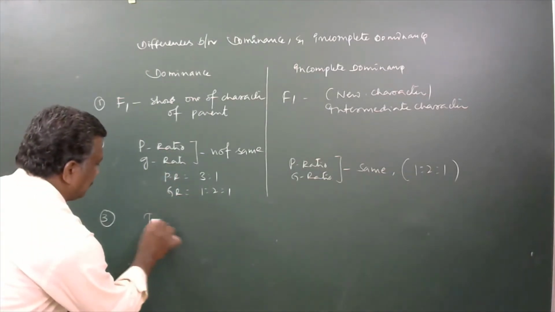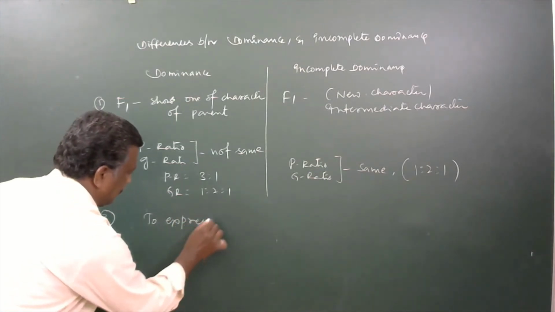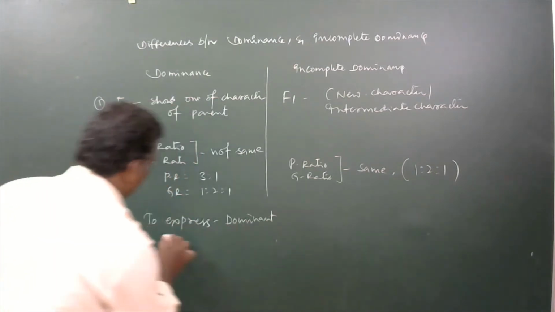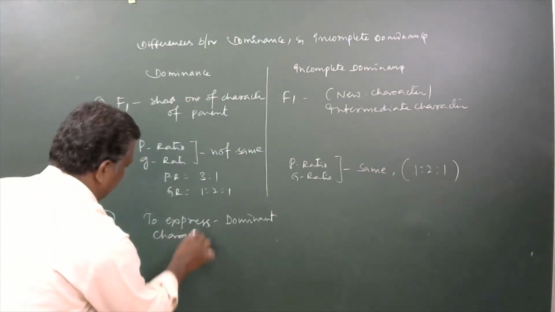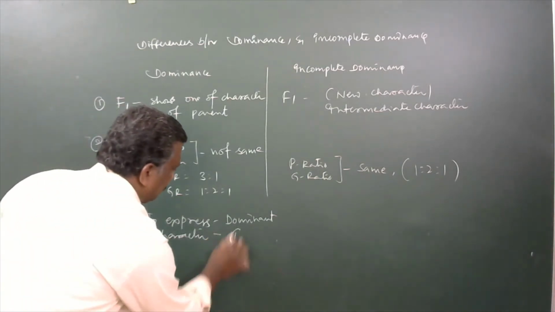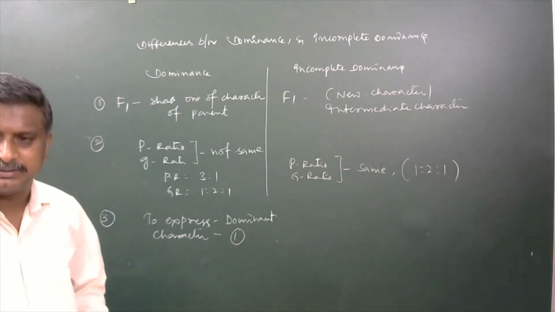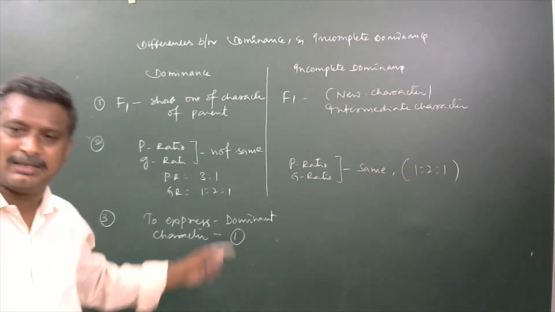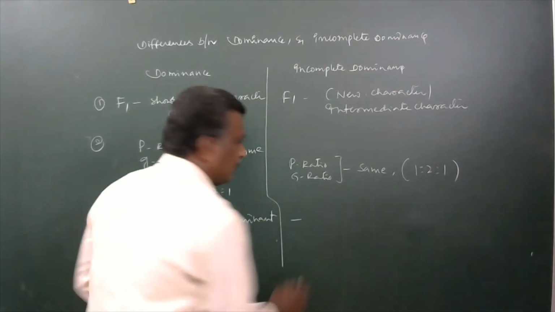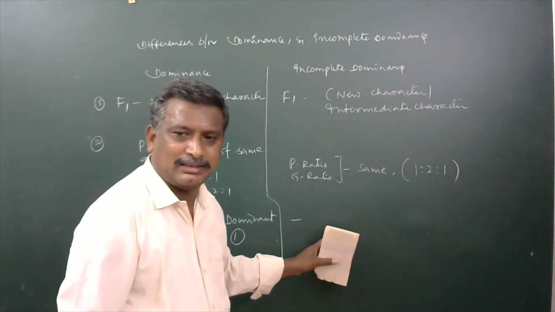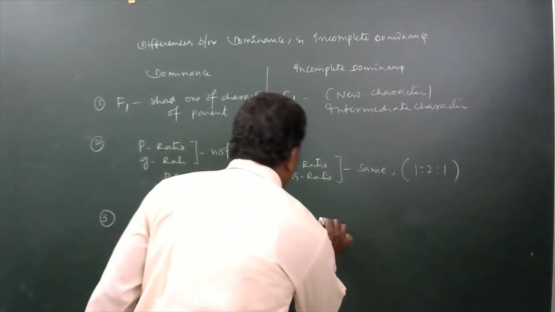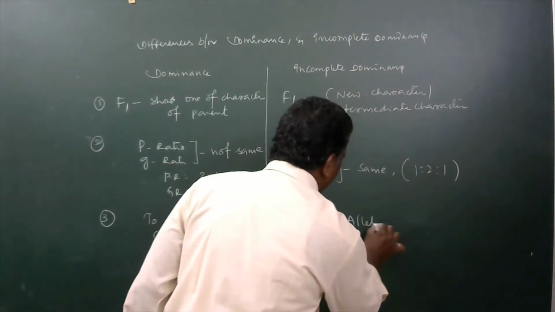To express a dominant character, in the case of complete dominance, one dominant gene is enough. One allele is enough to produce that dominant character. Now here, for the expression of that dominant character of its parent, two alleles are needed.